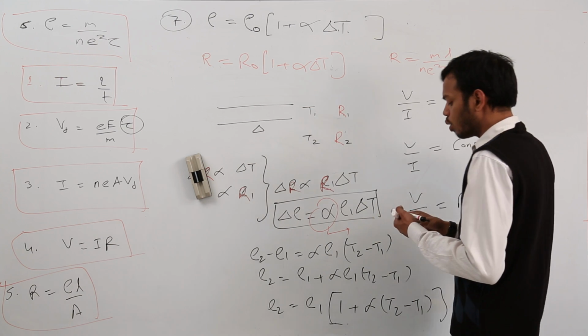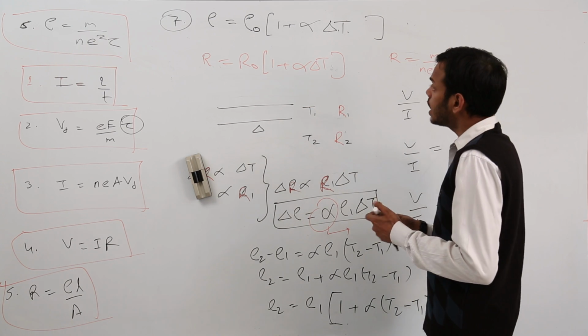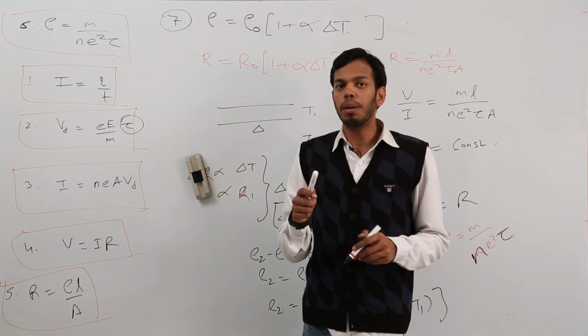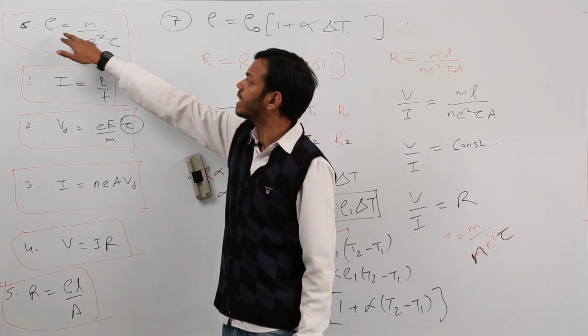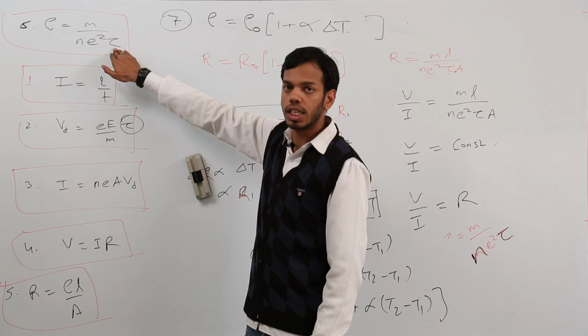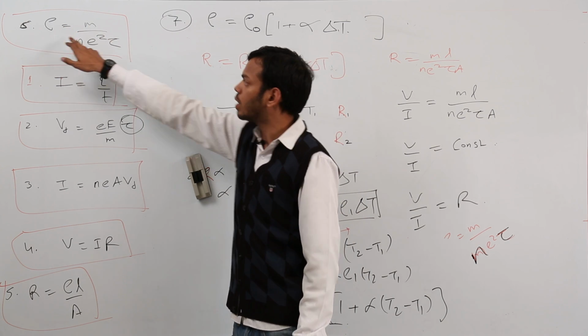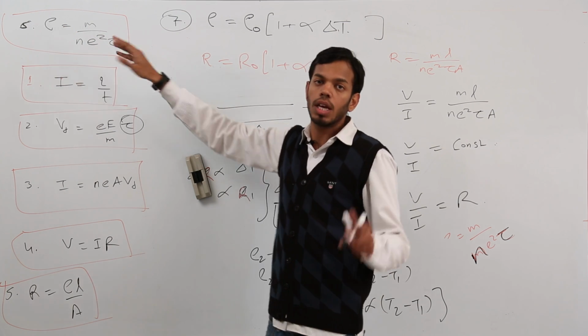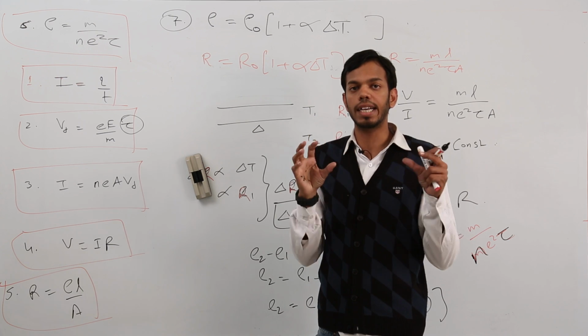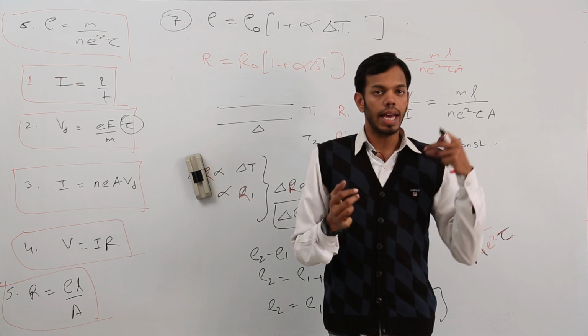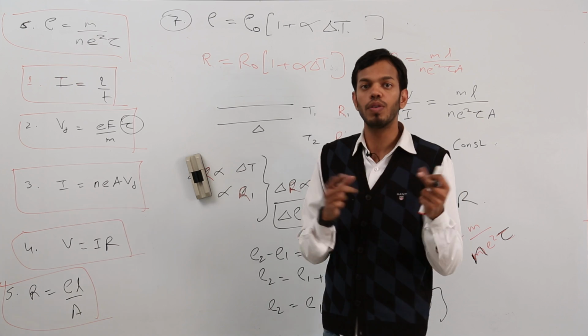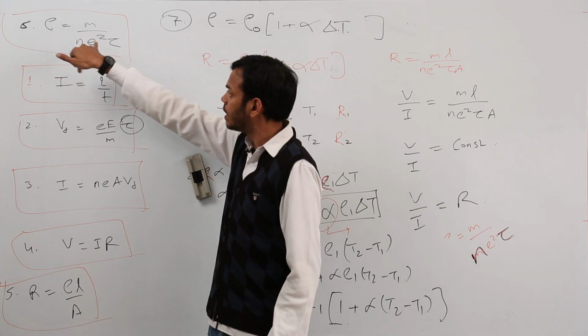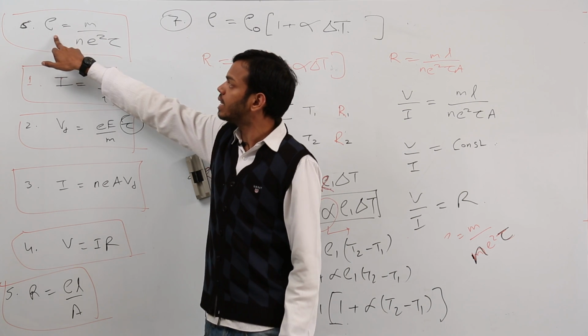So what is the conclusion? With increase in temperature, resistivity increases because tau decreases. What is tau? Average relaxation time. The time between collisions of an electron with atoms will decrease, due to which resistivity increases.